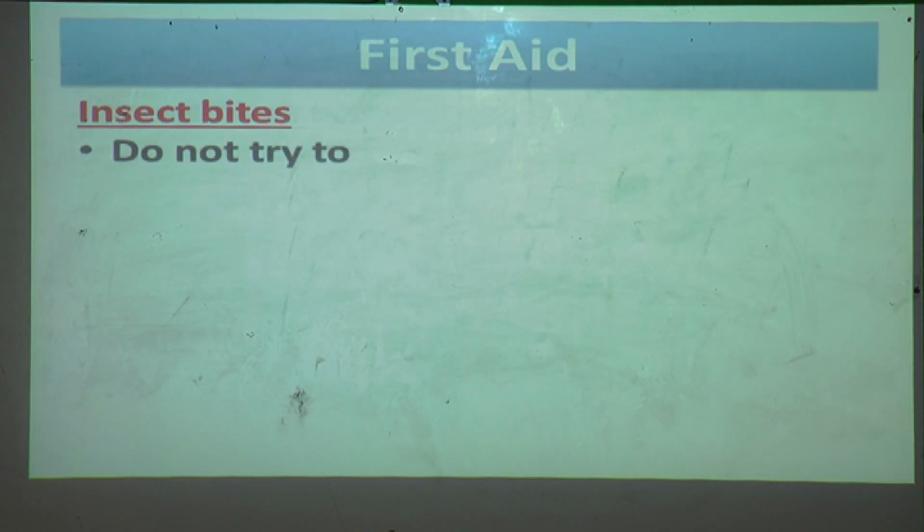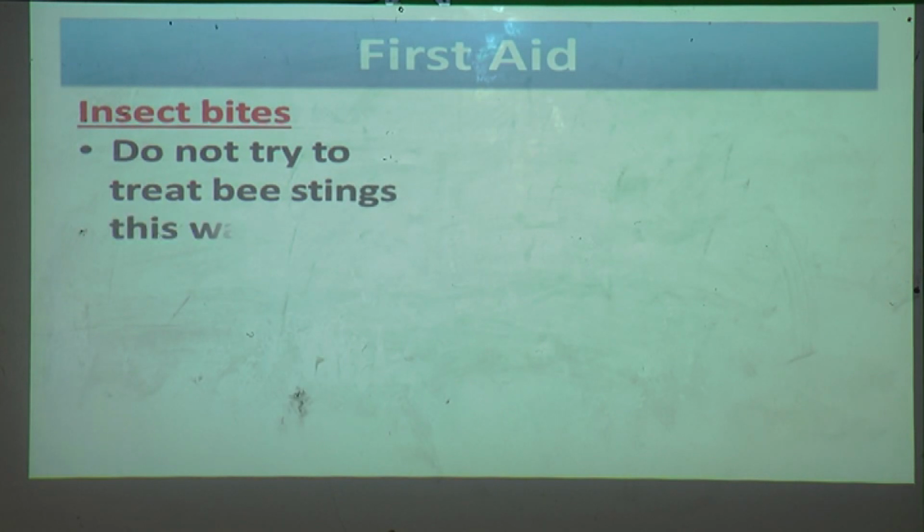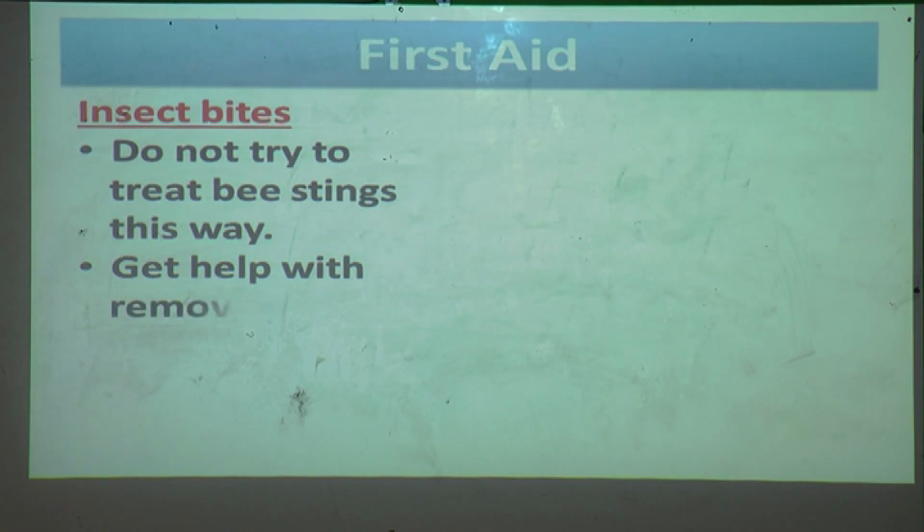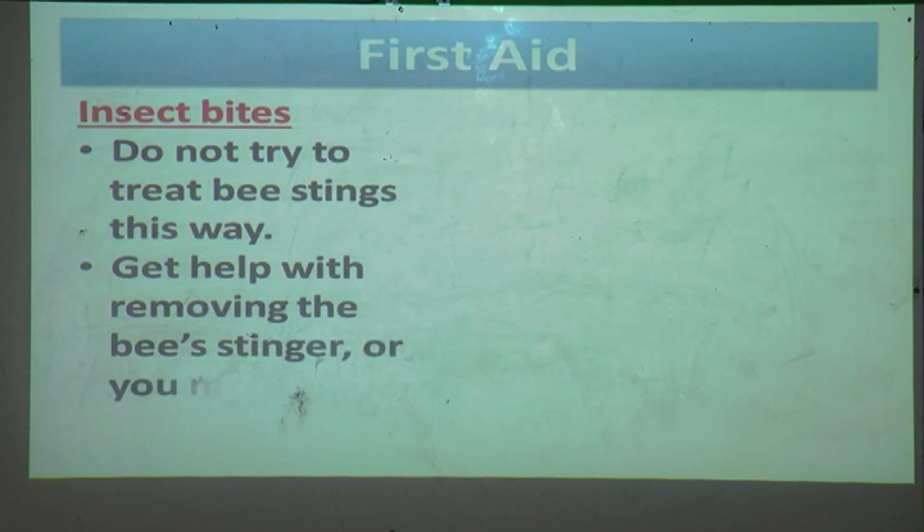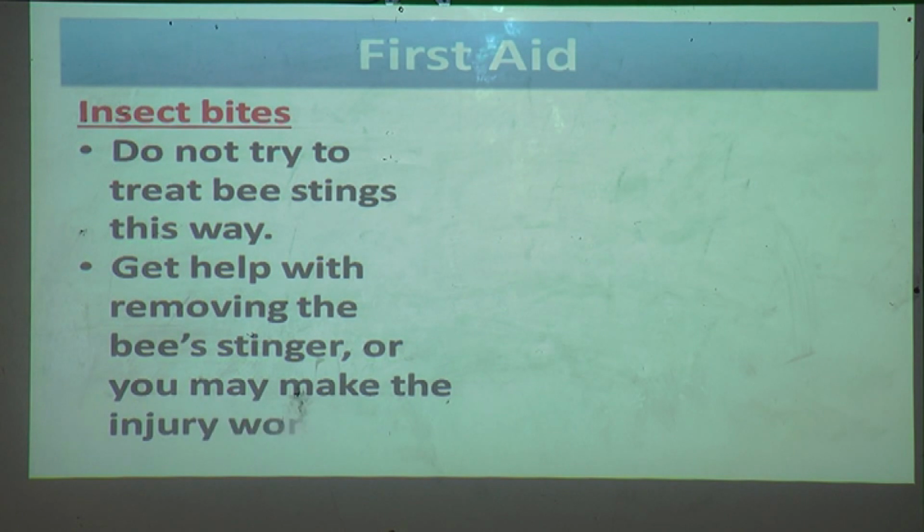But you do not try to treat bee stings in this way, by washing hands and applying something. You should not do that when a bee bites somebody. So at that time what do you have to do? You have to get help with removing the bee stingers, or you may make the injury worse.